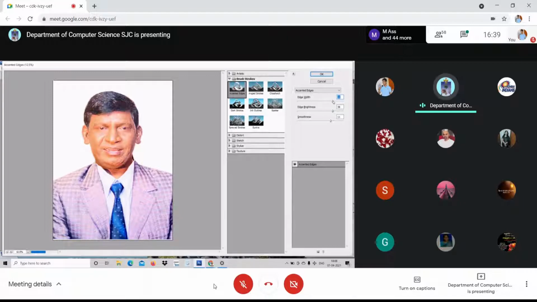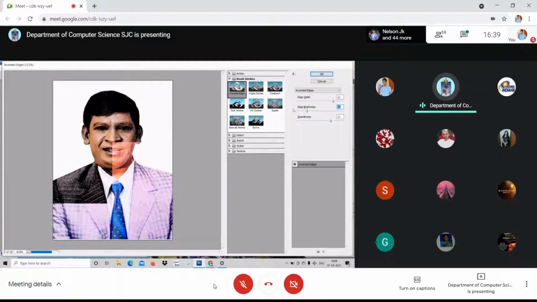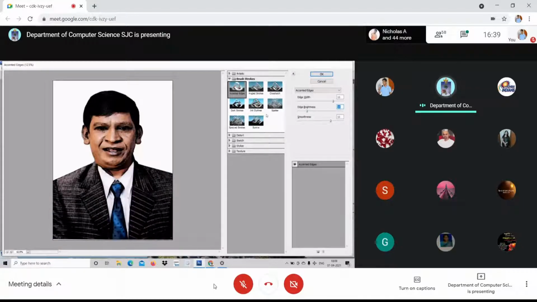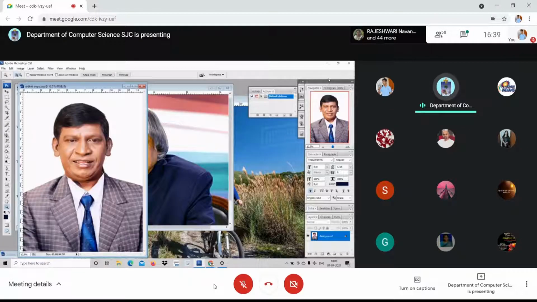Adjust it, you will see it. See, it is very dark, and you can increase the brightness, adjust the smoothness. Adjust these three knobs. You will get it as if it is painted. You will have to make it clear. Slowly you work on it, then you will get it right.